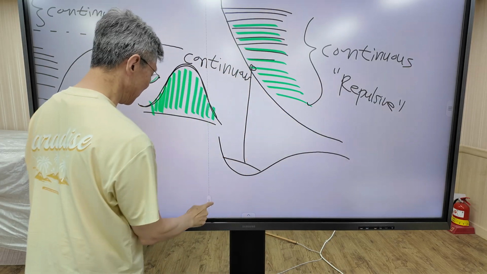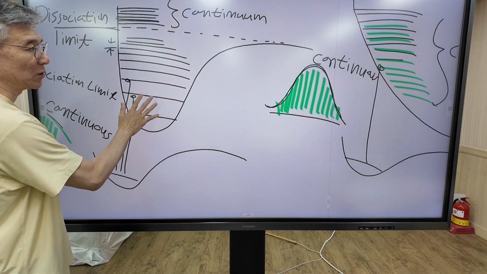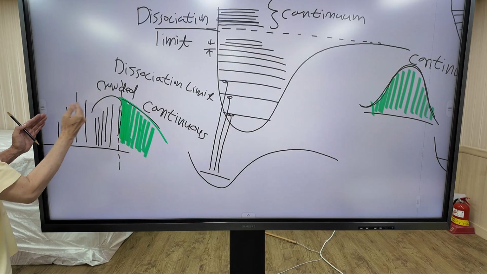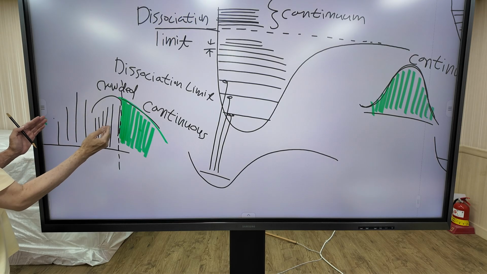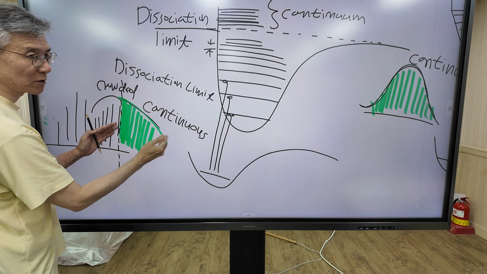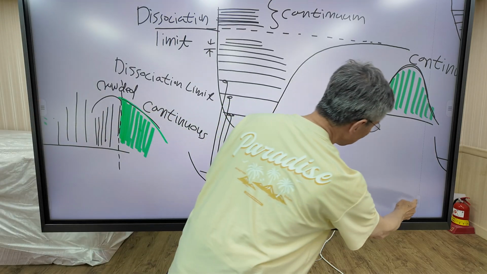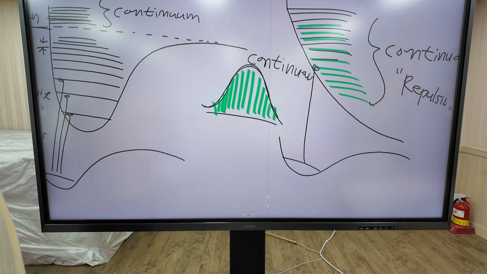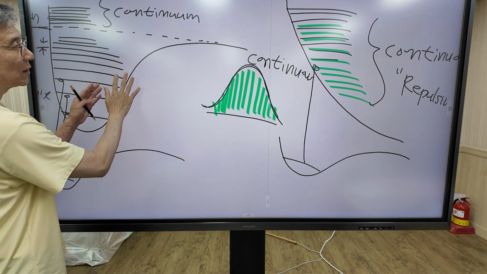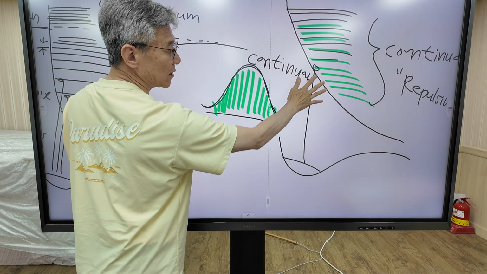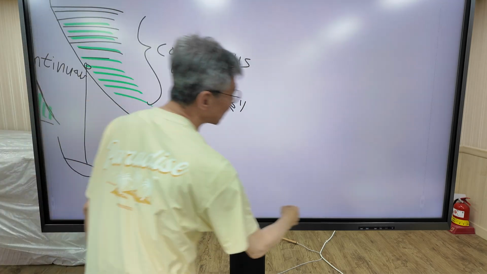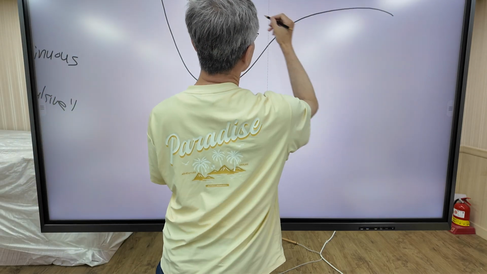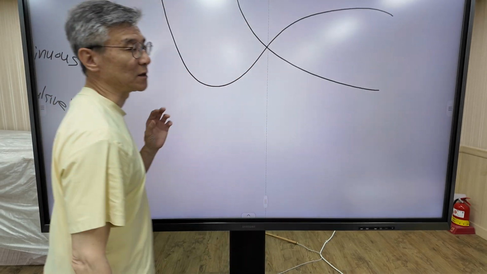This is a repulsive potential, and this is an anharmonic potential. In the anharmonic potential, we have two regions. A discrete absorption peak is shown, and a continuous absorption spectrum is shown. But in the repulsive potential, we have a continuous spectrum. And there is a case in which the anharmonic potential intersects with the repulsive potential. So there's a special case in which the anharmonic potential meets with the repulsive potential.